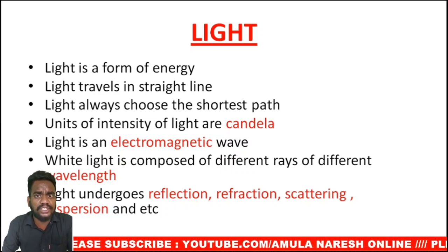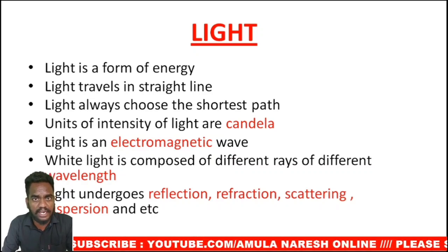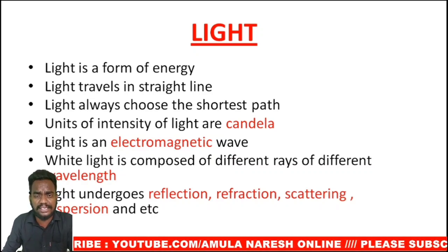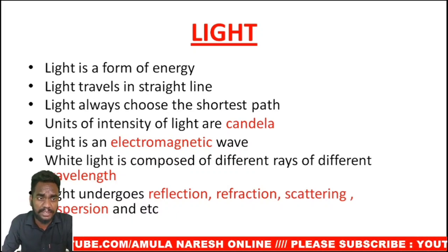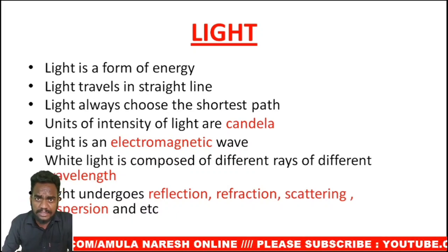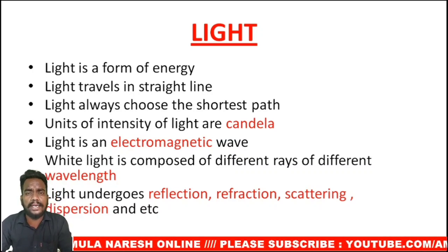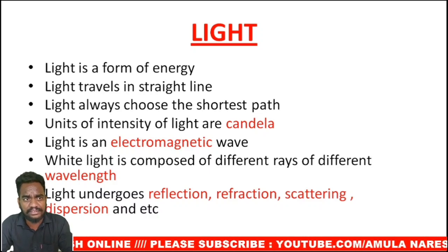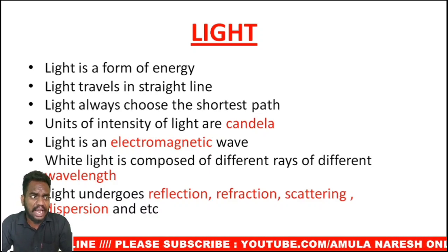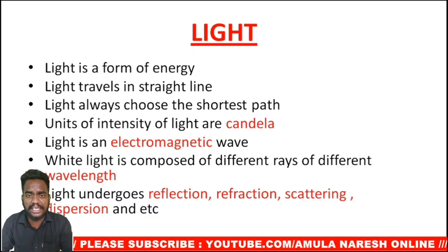And white light which we see is composed of different rays with different wavelengths, like violet, indigo, blue, green, yellow, orange, red, and there are an enormous number of colors with different wavelengths which cannot even be defined. The visible light, which ranges from 400 nm to 700 nm, consists of a bunch of waves of different wavelengths, and this is called the electromagnetic spectrum.